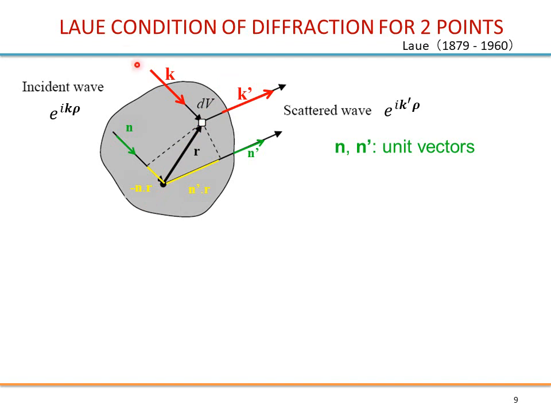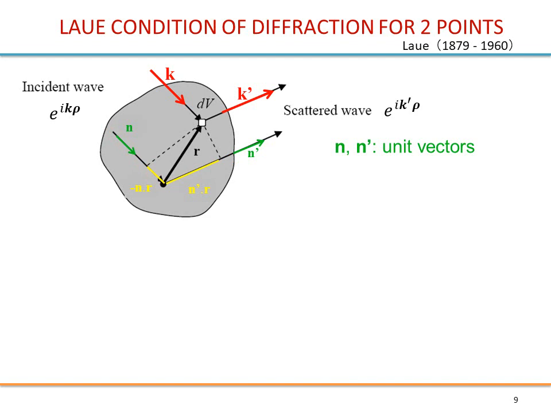In optics, a wave comes this way, and then you are looking in the direction given by k prime, and you are establishing the condition for constructive interference. So it would be like considering a first ray here, ray 1, and then another ray, ray 2, here.